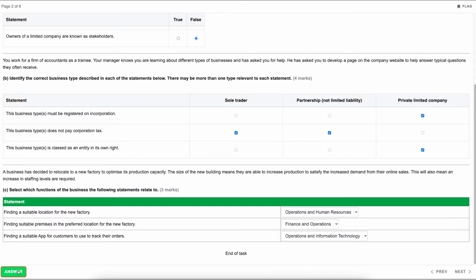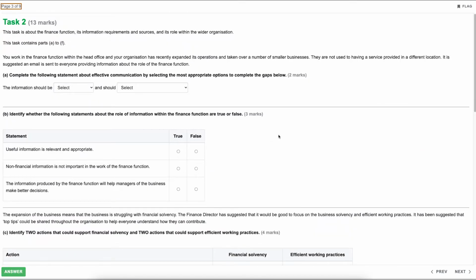Let's now move on to task 2. Task 2 is worth 13 marks, and this task is about the finance function, its information requirements and sources, and its role within the wider organisation. This task contains parts A through to F.